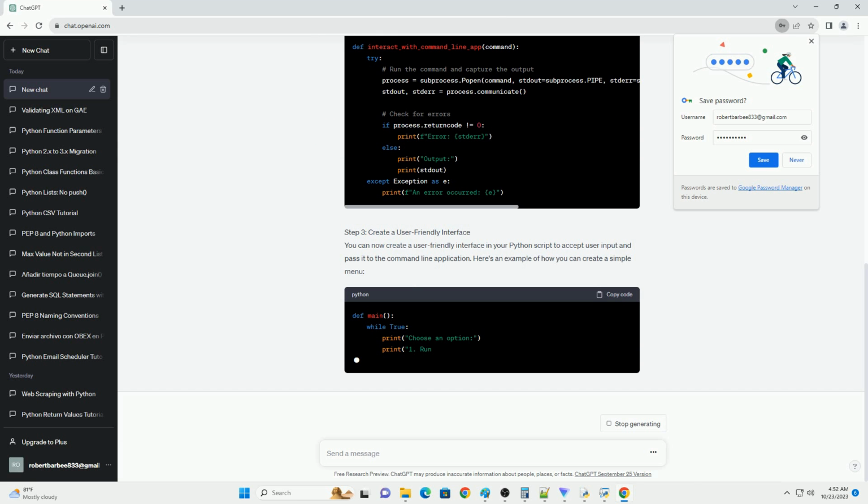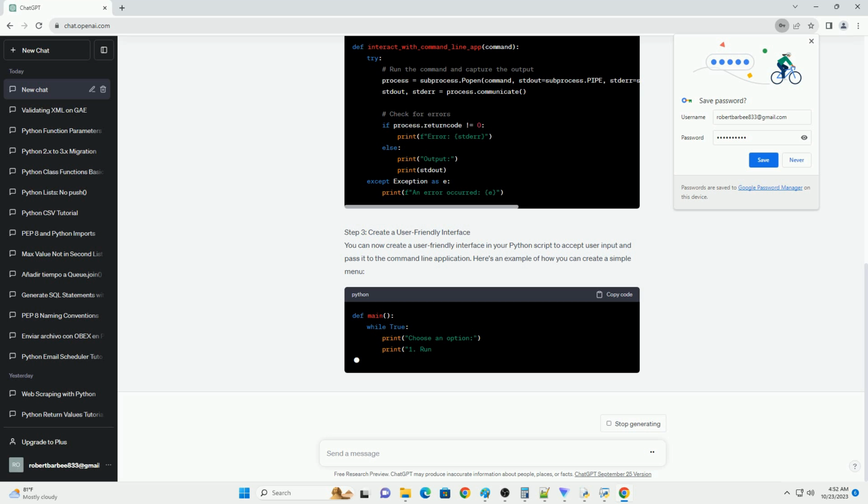Make the script executable. If you want to run this Python script as a standalone command, make it executable. You can do this by adding a shebang line at the beginning of the script and setting the execute permission. Save the script as, for example, cat_wrapper.py. Then, in your terminal, make it executable. Run the Python script. You can now run your Python script as if it were the cat command, but with any additional functionality you've added. This will display the contents of the example.txt file using the wrapped cat function.